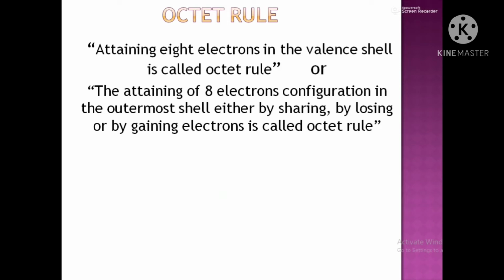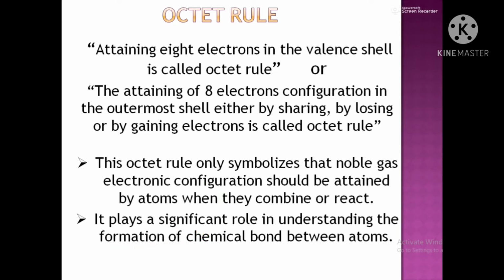Attaining of 8 electrons in the outermost shell, either by sharing, losing or gaining electrons, is called octet rule. This octet rule only symbolizes that noble gas electronic configuration should be attained by the atoms when they are combining with each other or when they are reacting with each other. Octet rule plays a significant role in understanding the formation of covalent bond or ionic bond between the atoms.